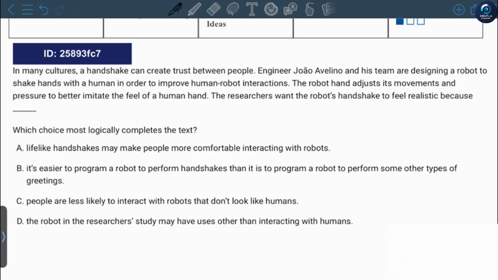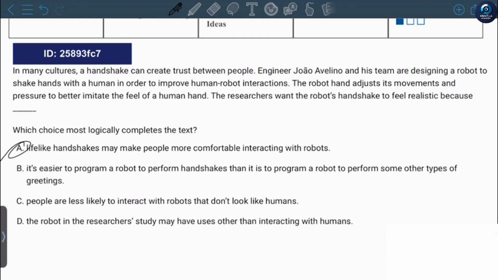In many cultures, a handshake can create trust between people. Engineer Avelino and his team are designing a robot to shake hands with a human in order to improve human-robot interactions. The robot hand adjusts its movements and pressure to better imitate the feel of a human hand. The researchers want the robot's handshake to feel realistic because lifelike handshakes may make people more comfortable interacting with robots.